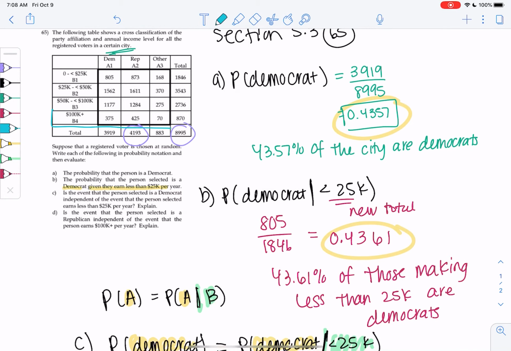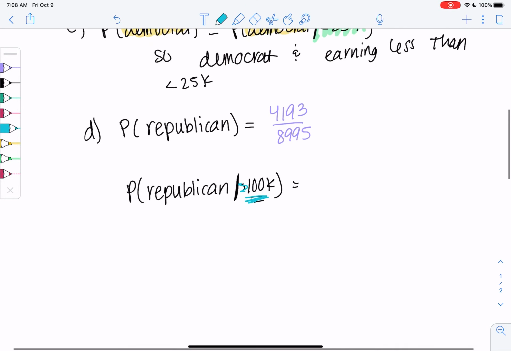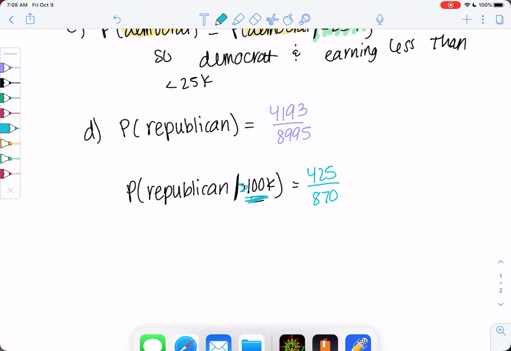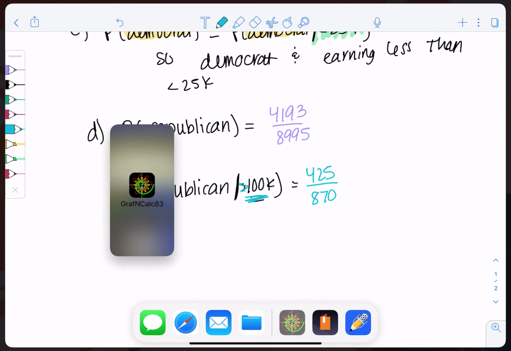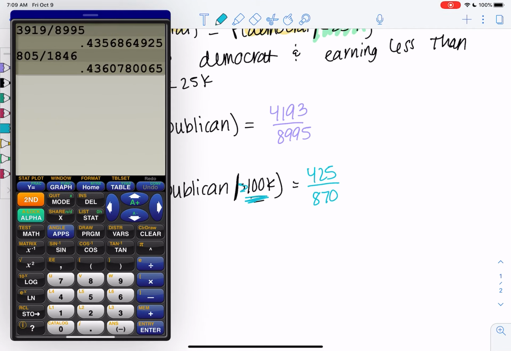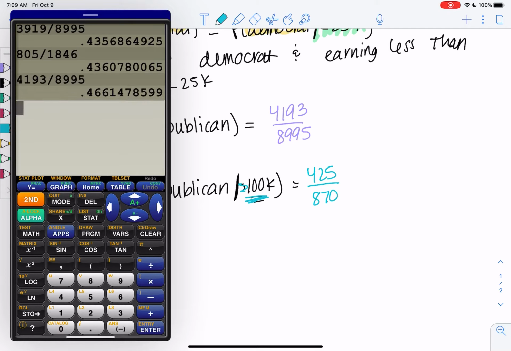So we'll look at the 100K plus, so 425 out of 870. So the first one we get for about 46%, 4661. And then we get 425 out of 870.